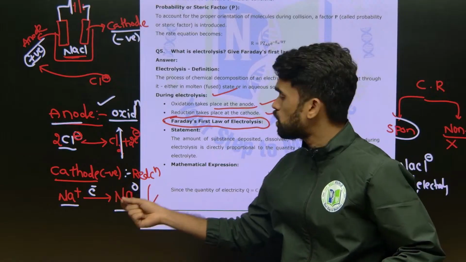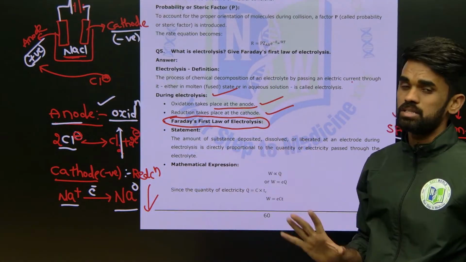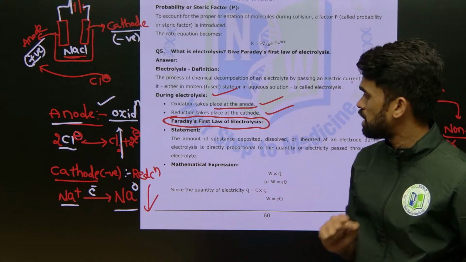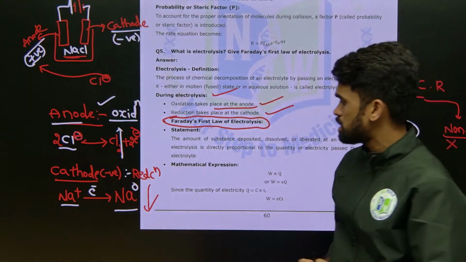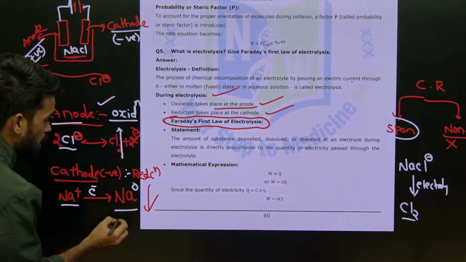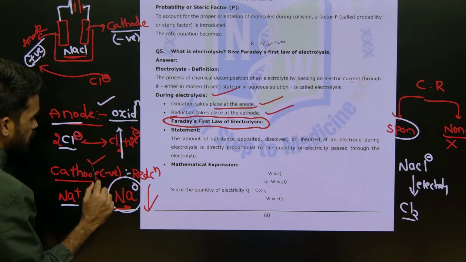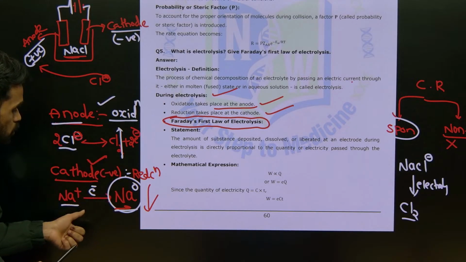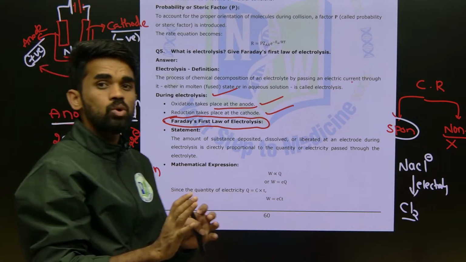That comes from Faraday's laws. In the first law, Faraday's first law of electrolysis, what he says is that the amount of substance, like sodium, deposited at an electrode, at this cathode, will be directly proportional to the quantity of electricity we are passing into this electrolytic solution.